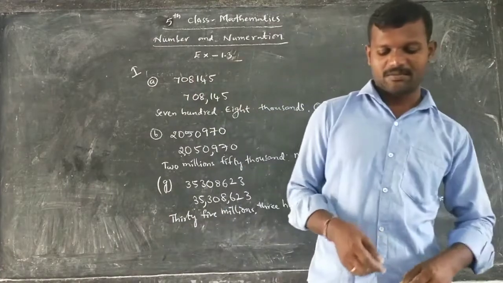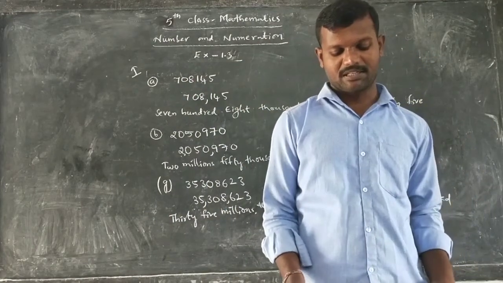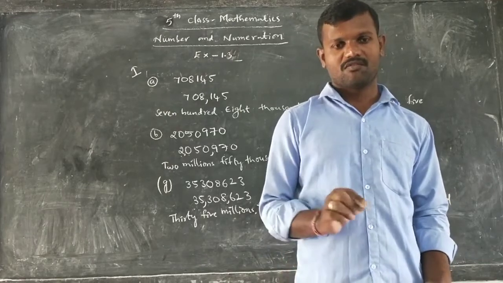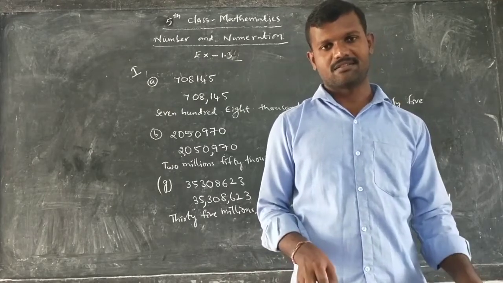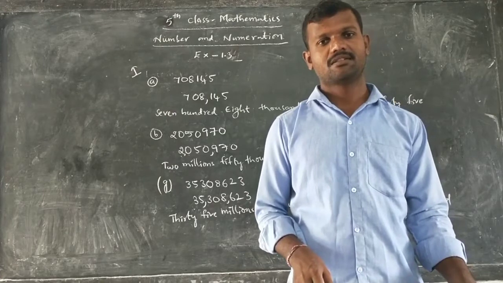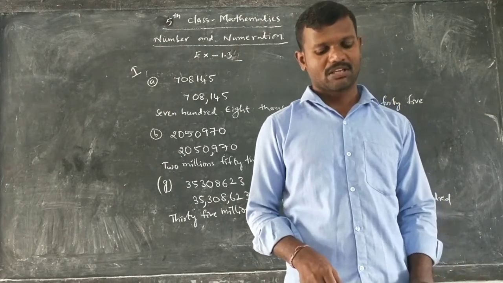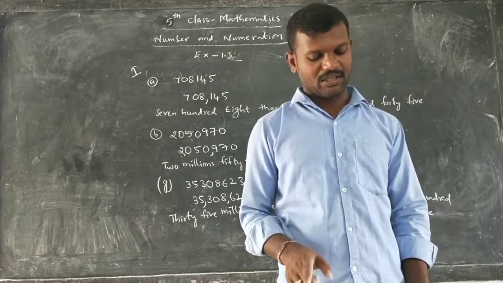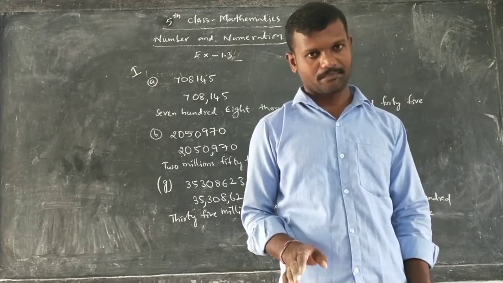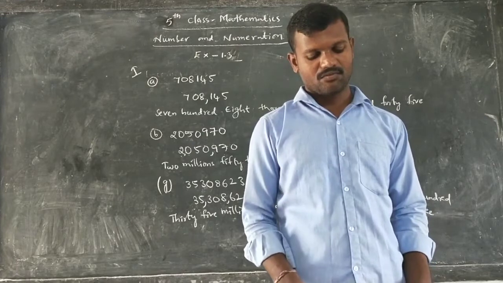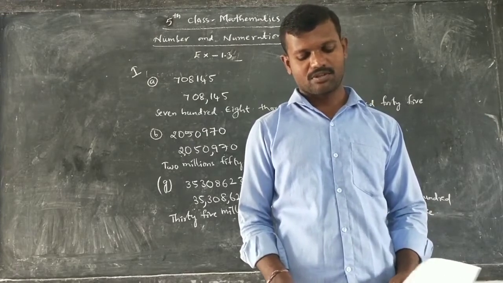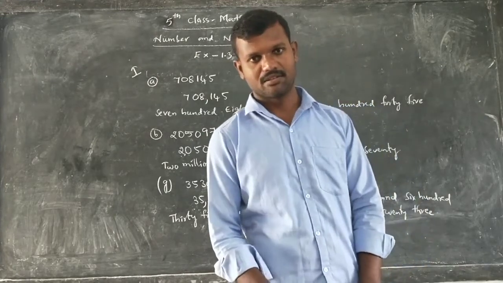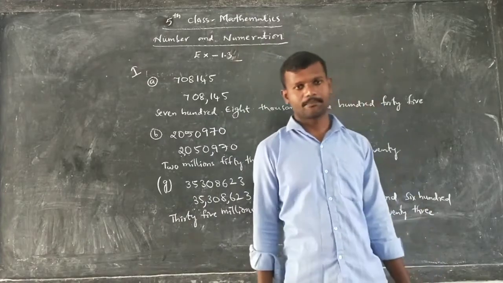Okay, I will explain the second bit afterwards, but complete the third bit, fill in the blanks. 1 million equals dash lakhs. How many lakhs? 1 million means 10 lakhs. Next one, 100,000 equals dash lakhs. Next, 10 millions equals dash crore. 10 million equals dash lakhs. So these things you have to fill, right?